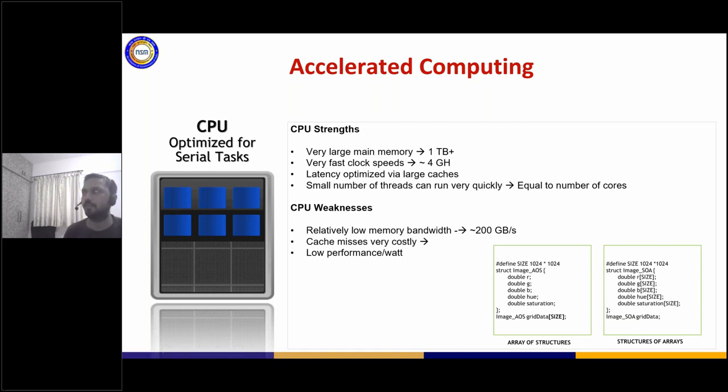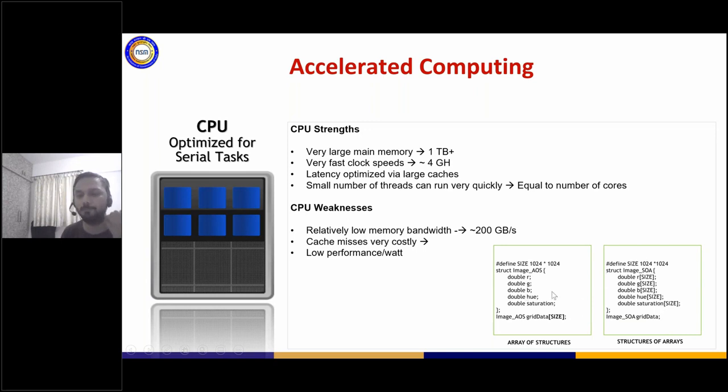If I were to store an image, this image is basically storing RGB values and also hue and saturation. If I were to store this image in this particular format and try to access it on the CPU versus this structure, the fundamental difference is that I am storing all the R components together. Instead of storing it in RGB, I am storing all the R's together, all the G's together, and all the B's together.